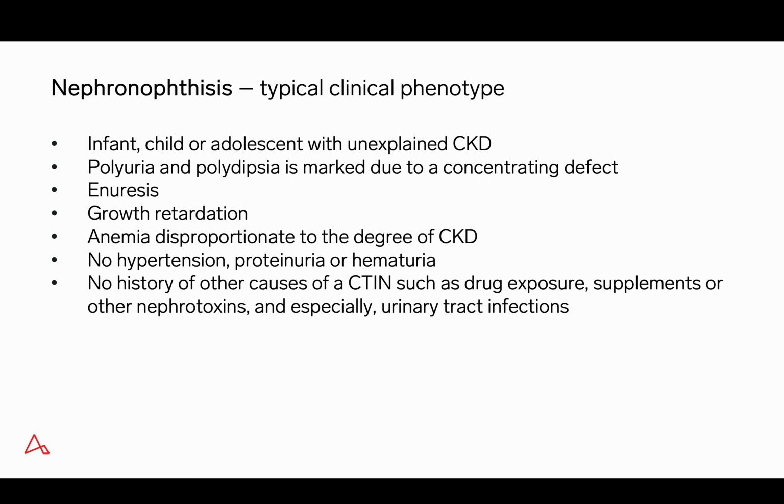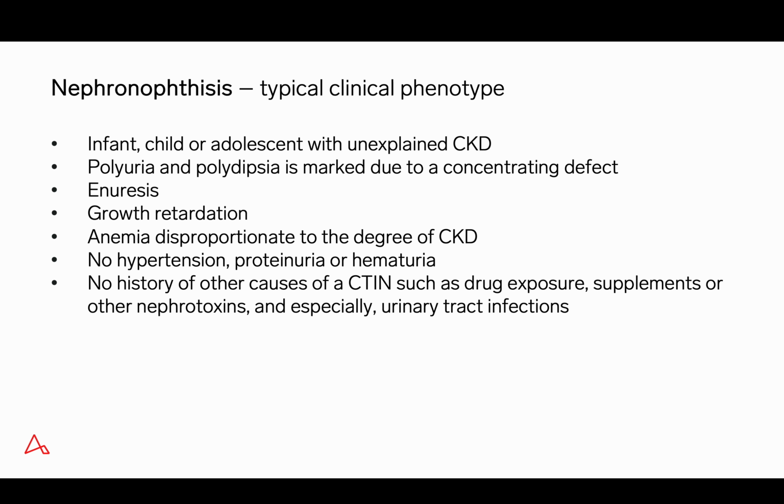Nephronophthisis has a very typical clinical phenotype. It's usually an infant or child, or maybe an adolescent, with otherwise unexplained chronic kidney disease. Polyuria and polydipsia are marked due to a significant concentration defect, and this often leads to bedwetting as a problem.